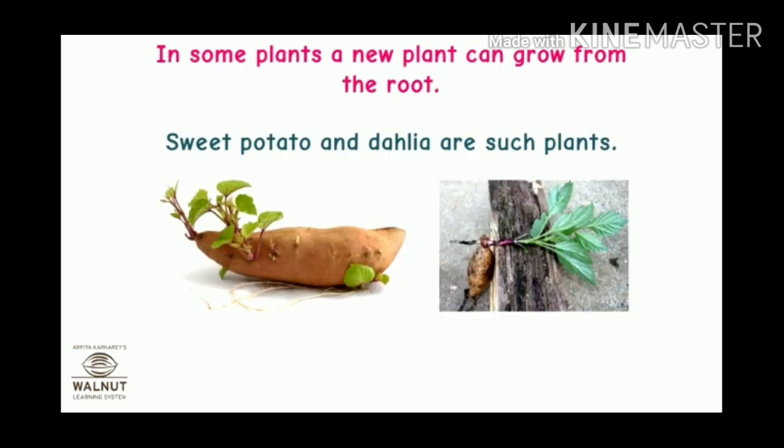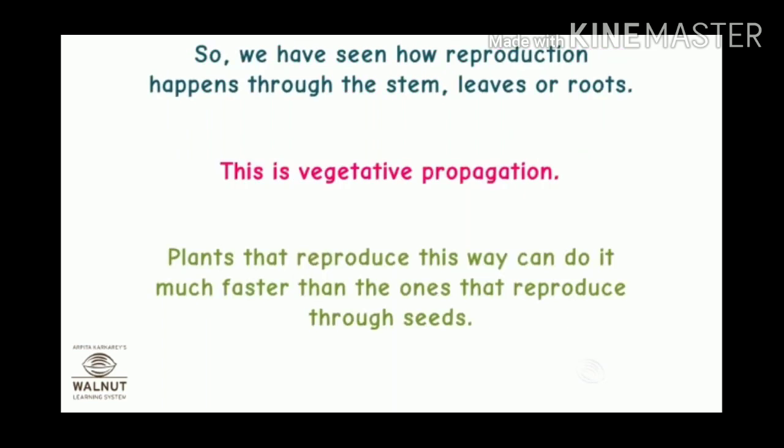Now next is vegetative propagation through roots. In some plants, a new plant can grow from the root. Sweet potato and dahlia are such plants which can be propagated with the help of roots. So students, we have seen how reproduction happens through the stem, leaves or roots.